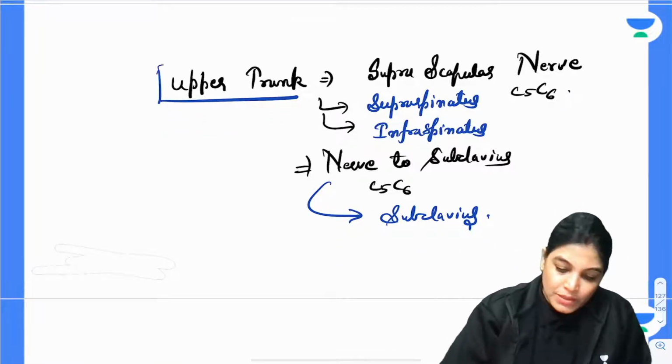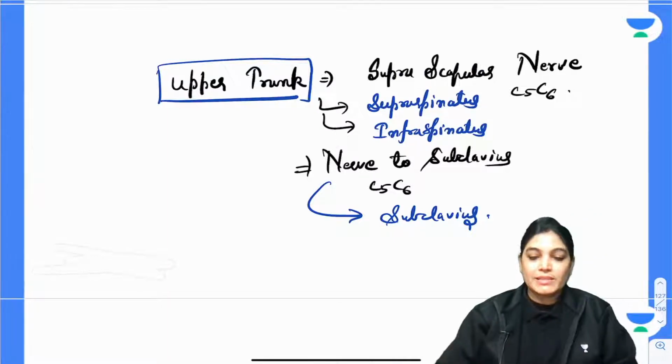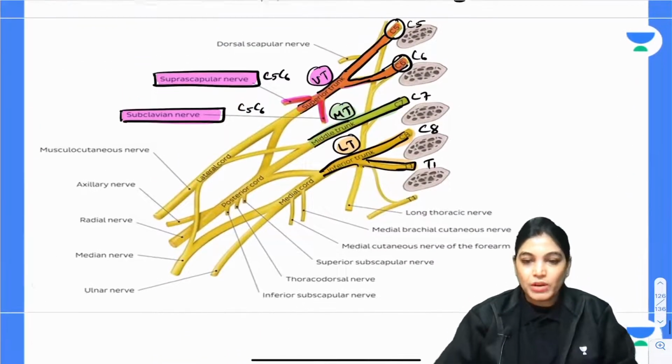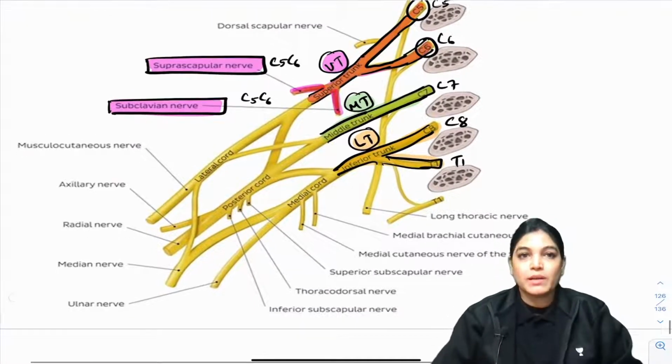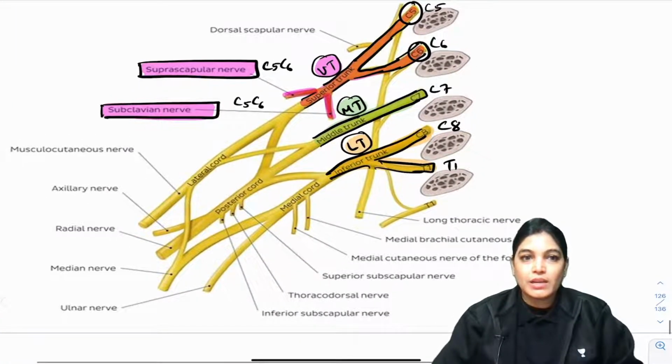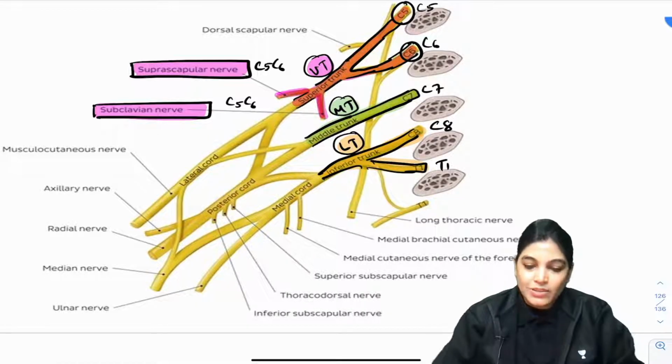Okay, so we have done with the upper. Now let's talk about the chords of brachial plexus and its branches. At the end, I will give you a mnemonic for it also. Let me first show you all the branches from the chords of brachial plexus. So firstly, I would like to tell about the lateral cord.